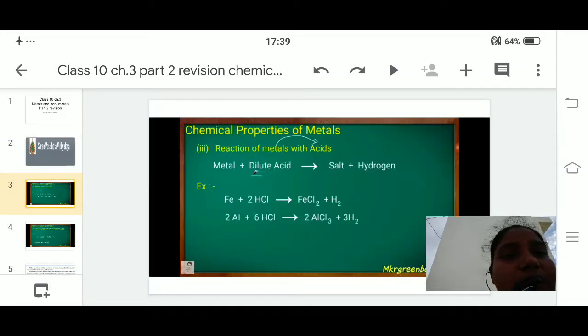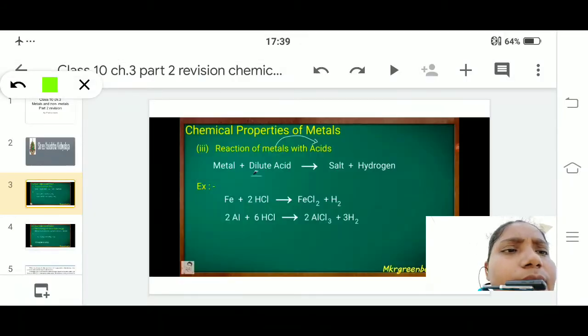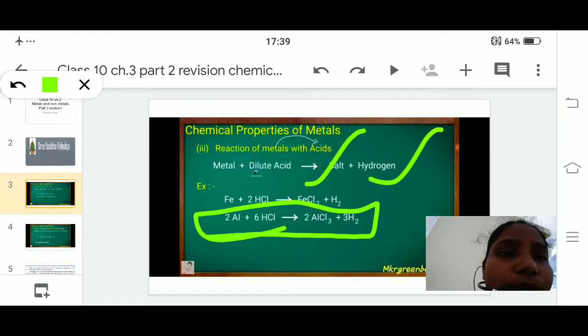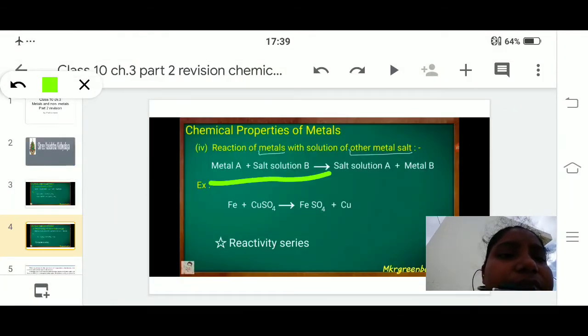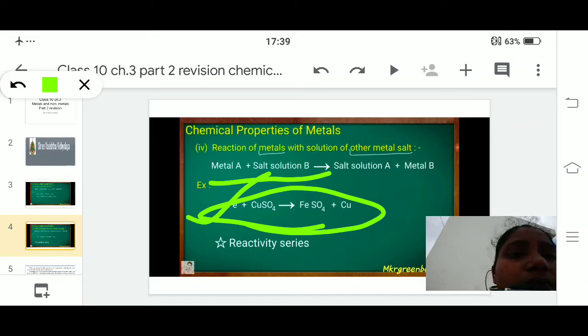The third chemical property of a metal is the reaction of metal with an acid. We know that when metals react with an acid, they form salt and hydrogen. You need to balance the equation also. And the fourth one is the reaction of metal with other metal salt. As you can see in the reaction, when Fe reacts with copper sulfate, there is an exchange of sulfate ions with the other metal.